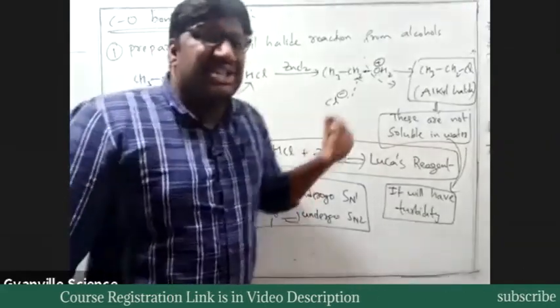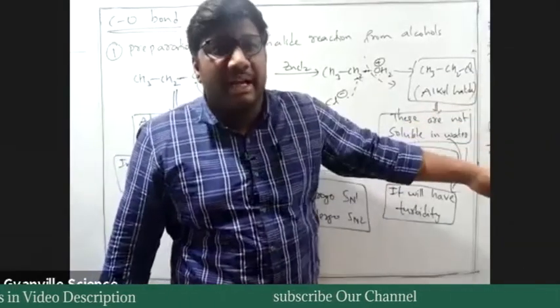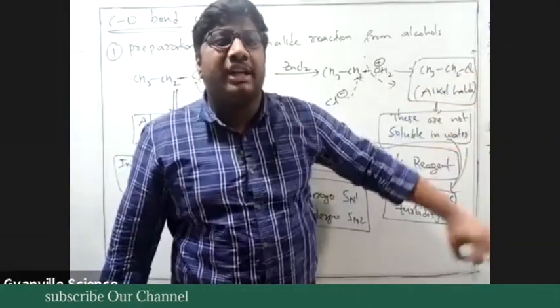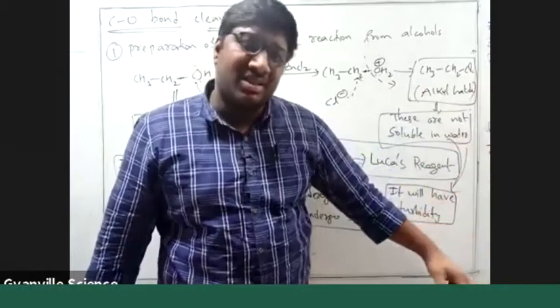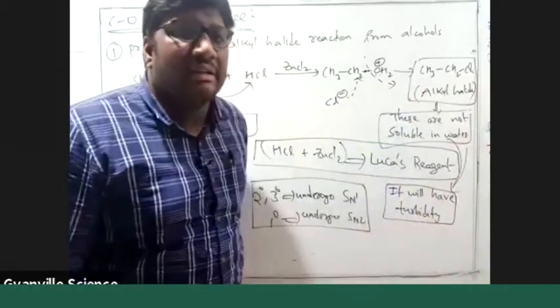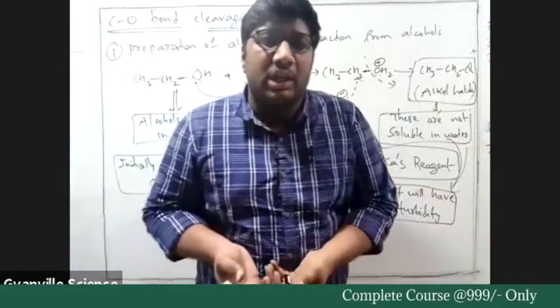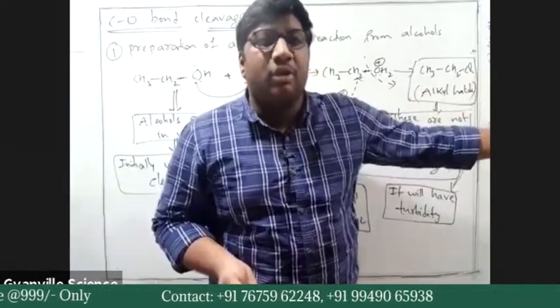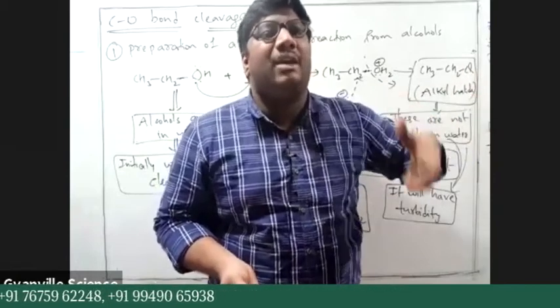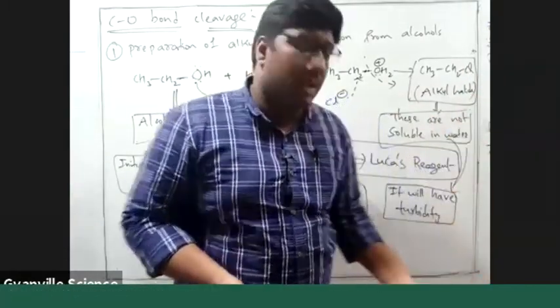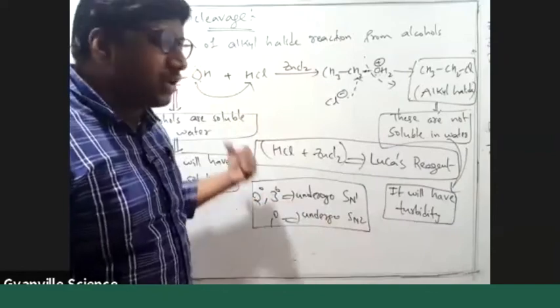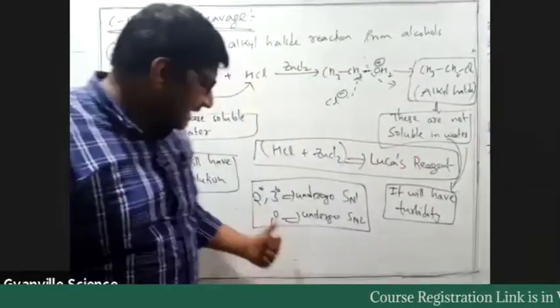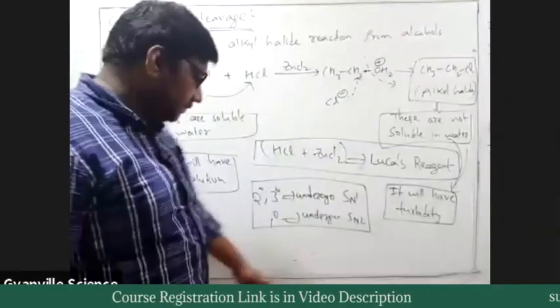If you have a tertiary alcohol, we end up with a tertiary carbocation, which is more stable. Before the formation of product, we have the tertiary carbocation, which is more stable. So tertiary alcohol reacts faster, then secondary, and then primary.